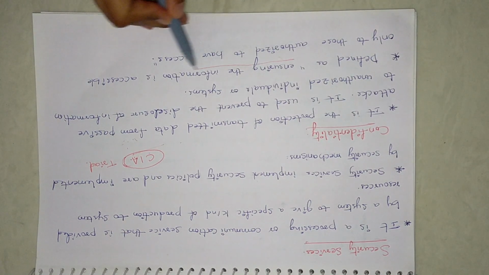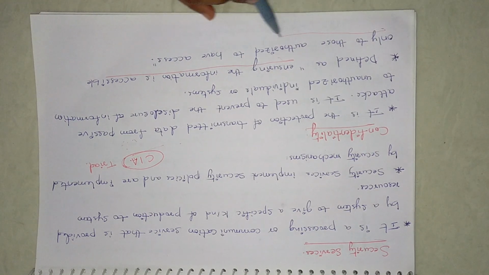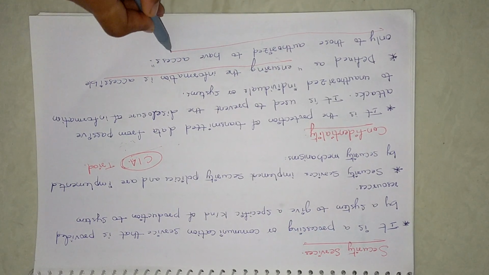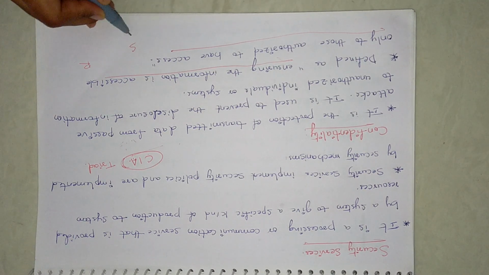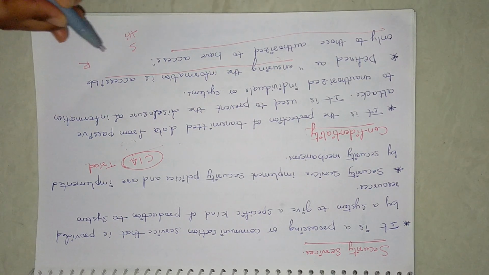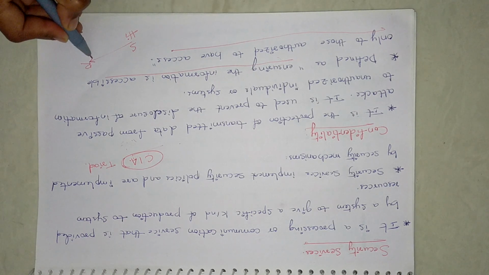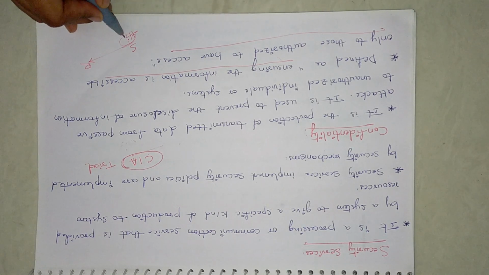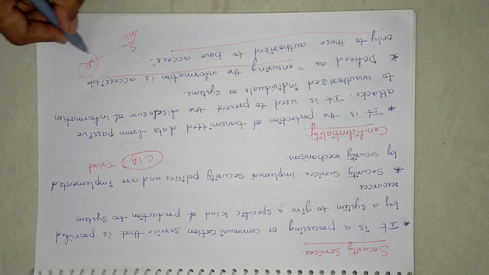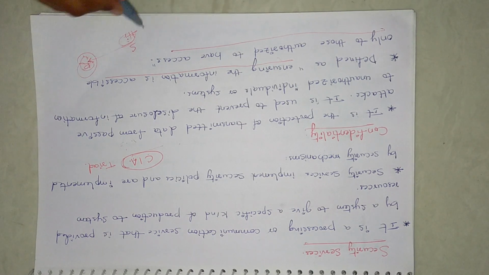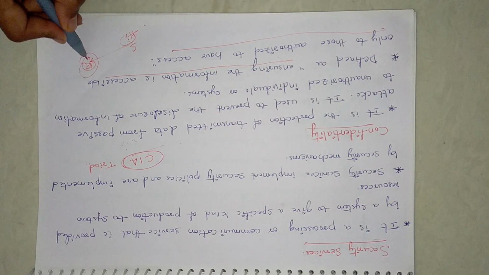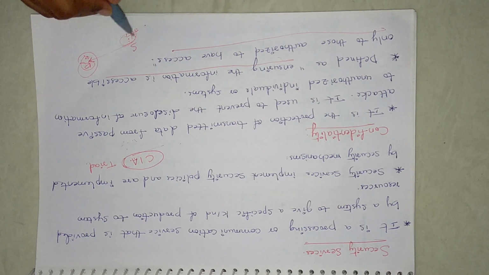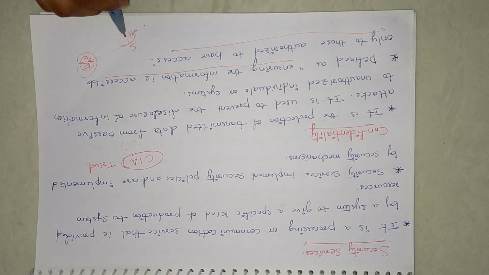Here, confidentiality means ensuring the information is accessible only to those authorized to have access. See, here is the sender and there is the receiver. When you send hi, you are sending only to this receiver, you're not adding any other persons in the middle. So only that receiver has access to your message, which is authenticated and authorized access. Only that person should know the data which you are sending.